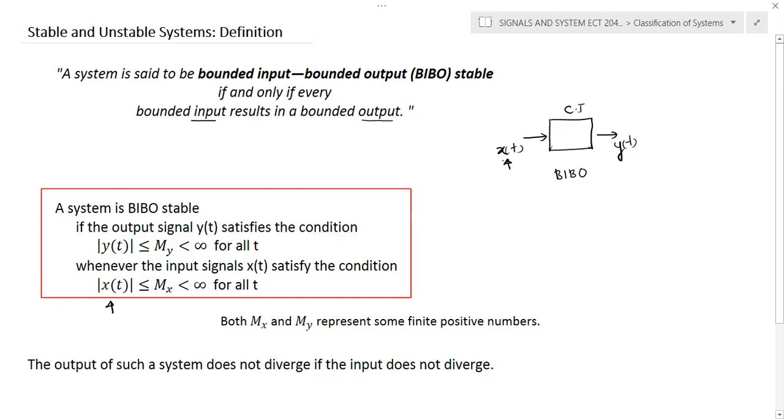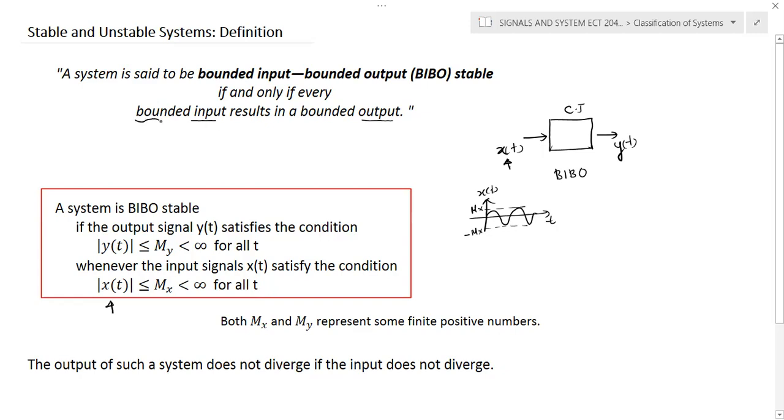This x of t is a bounded signal. Bounded means the magnitude of the signal is a finite value for all t. For example, I can assume that x of t is a sinusoidal waveform. If you observe this waveform, it is bounded between a maximum and a minimum. I can say this is the maximum value of this sinusoidal signal, and this is the minimum value, and this is your x of t. And this is the definition of a bounded input.